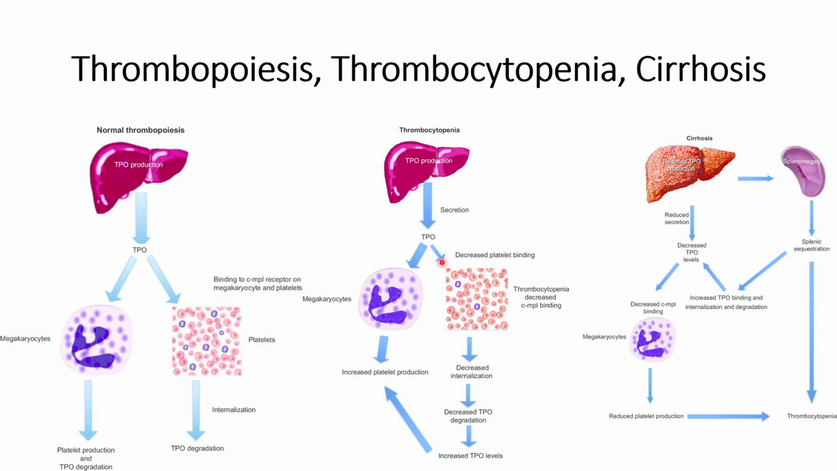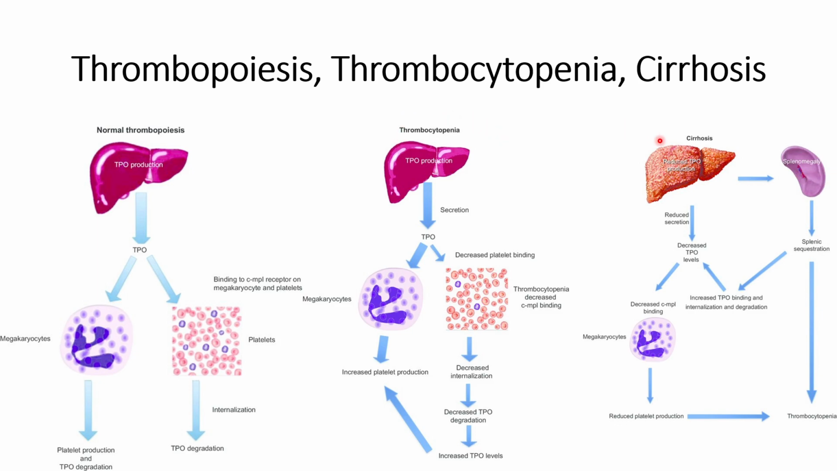since the internalization of the platelets will go down, as the TPO's interaction with the platelets is not proper, the degradation of this TPO will decrease, and because of this it will lead to an increased TPO level. The overall impact of these conditions will lead to increased platelet production. And this increased platelet production is the term that is called thrombocytopenia.